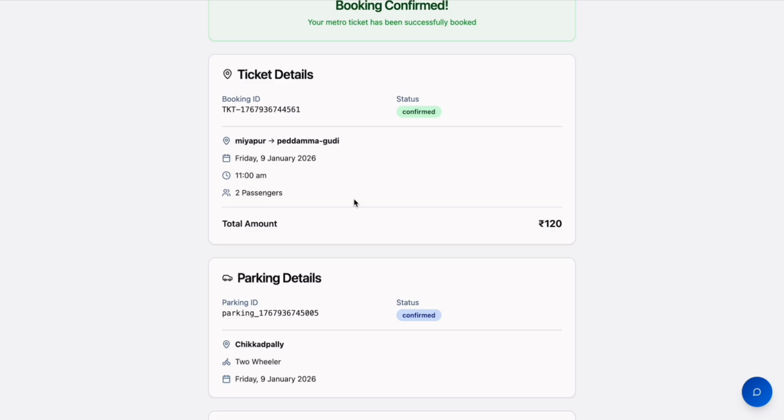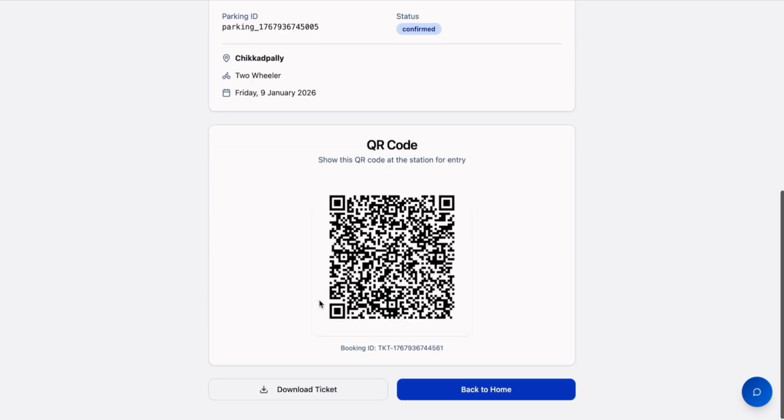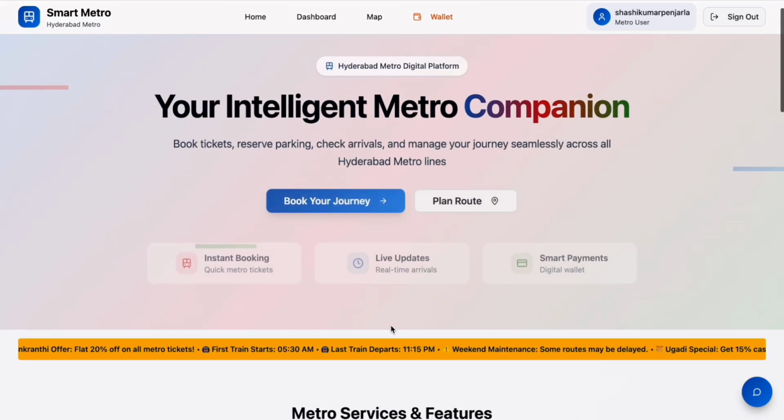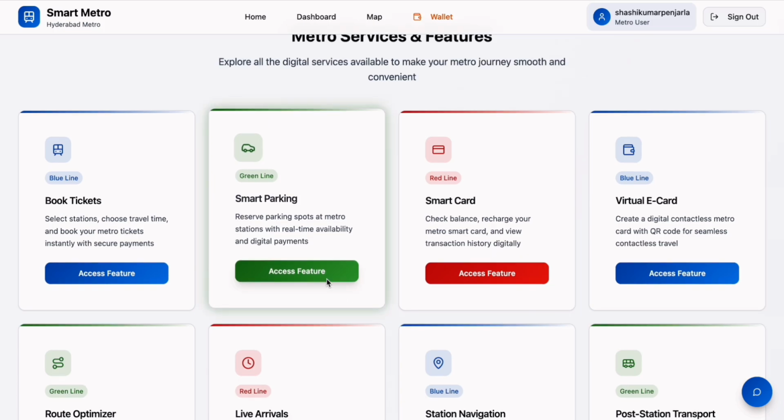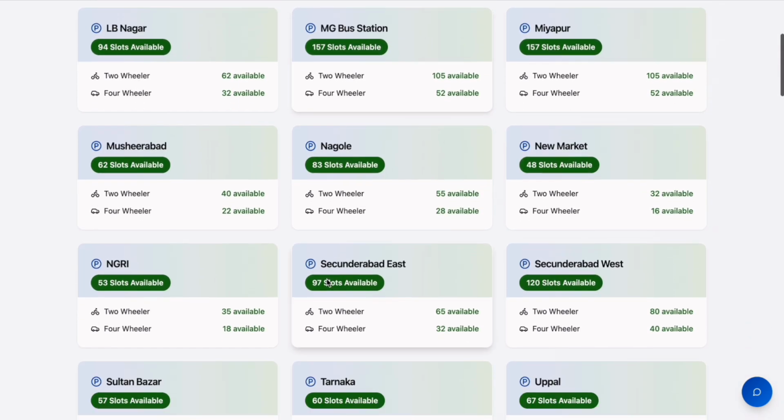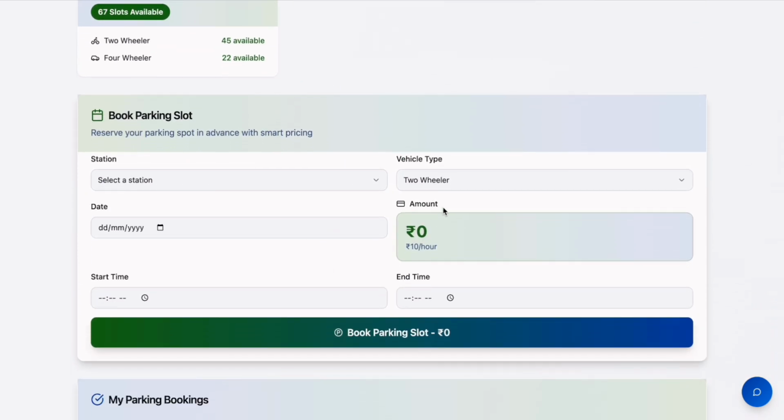This is the date and time, and this is the ticket details. We can also download this ticket. If you want to access the parking separately, we can have the separate page for parking. We can enter the source and destination and the vehicle, which type of vehicle it is, and we can book the slot.